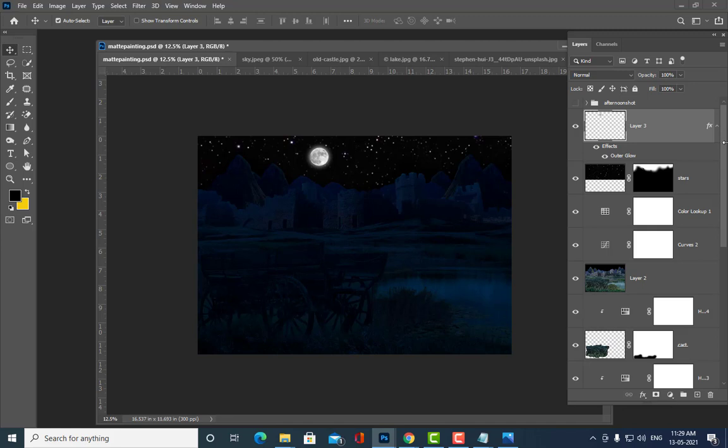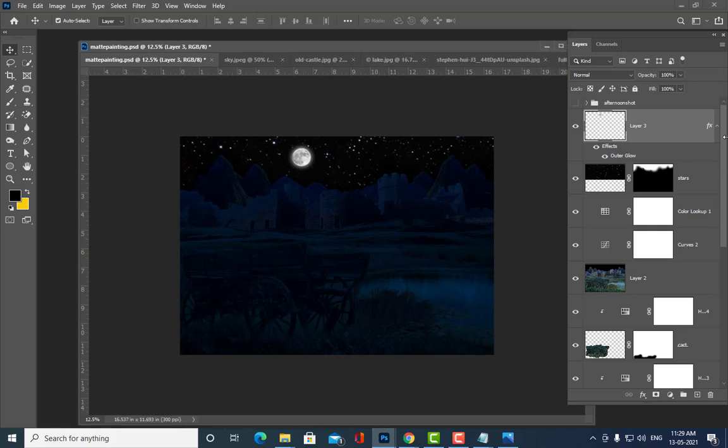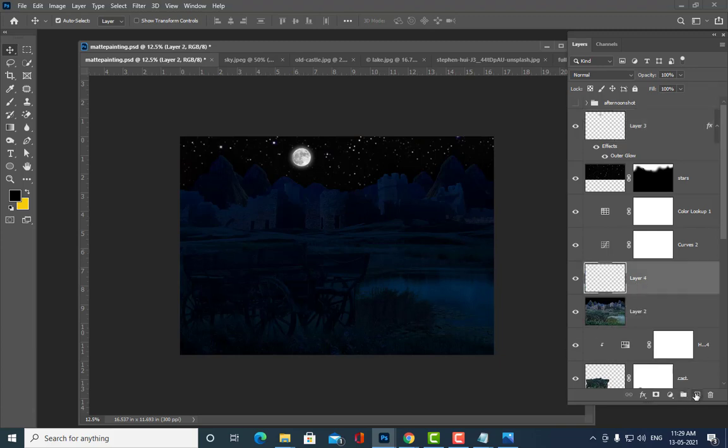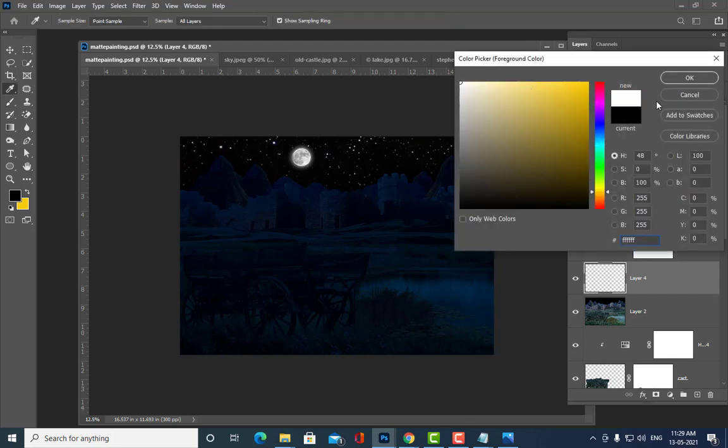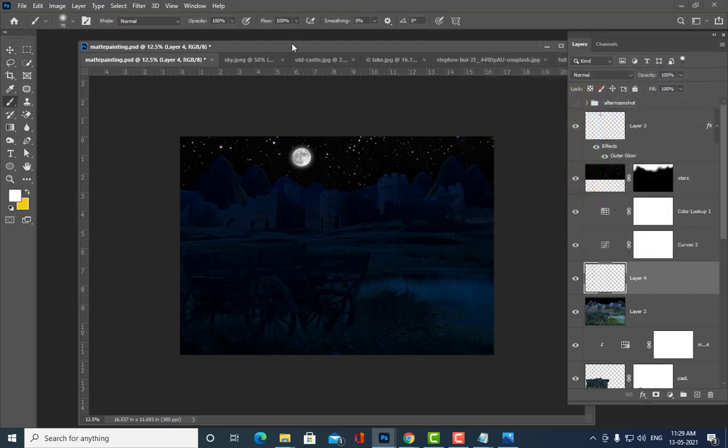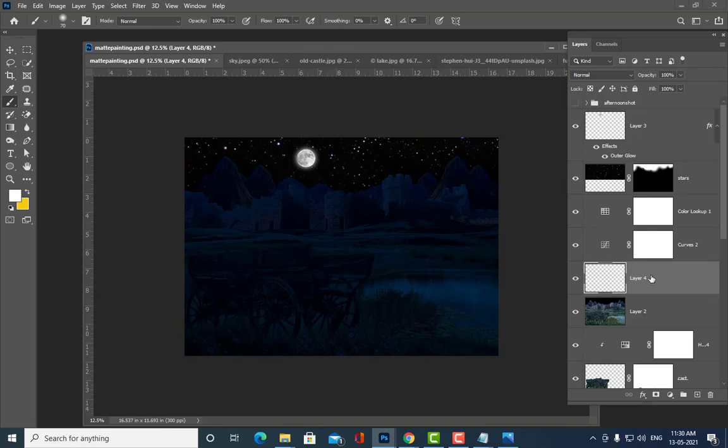Right. So once we are done with this, now we have completed the night shot. So we can actually make it more interesting. In case you want some brightness for the castle, if you want the castle to also glow a little bit, what you can do is select this castle, take a new layer above it, and use a brush. Are you all getting my point?